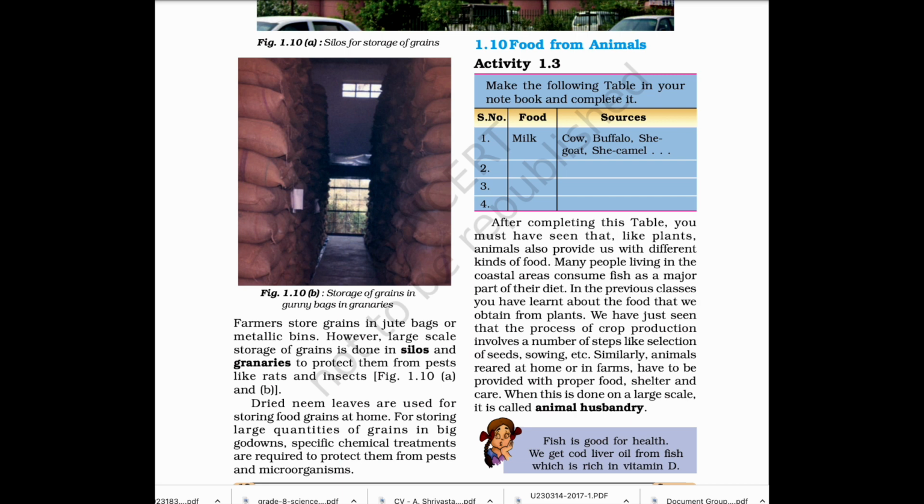In the previous classes, you have learnt about the food that we obtain from plants. We have just seen that the process of crop production involves a number of steps like selection of seeds, sowing, etc. Similarly, animals reared at home or in farms have to be provided with proper food, shelter, and care. When this is done on a large scale, it is called animal husbandry.